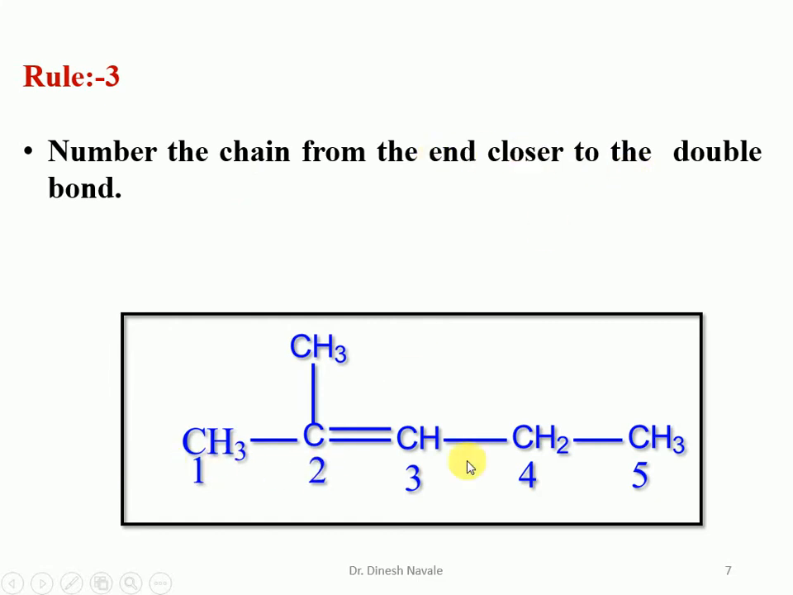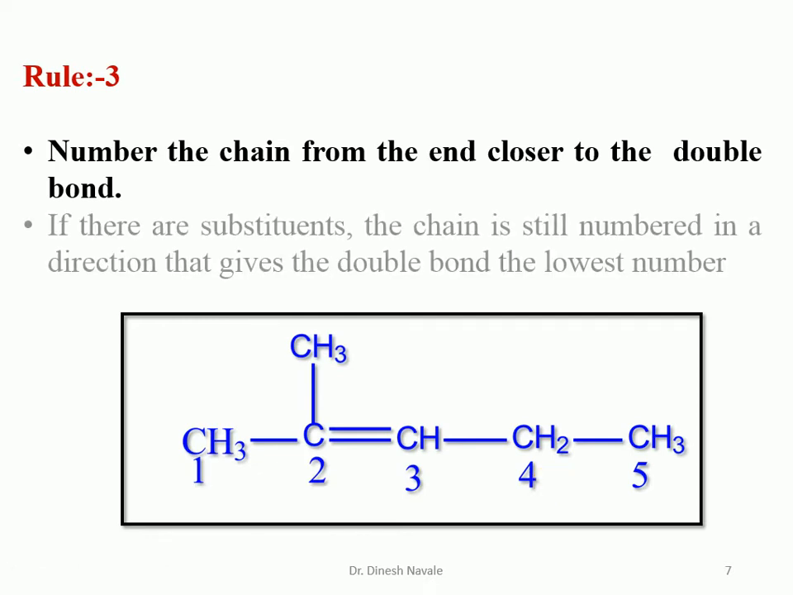So in this molecule we cannot give the numbering from this side, from carbon number 5, because it will give carbon 3 as the lowest possible number to the olefin. So we have to number the chain from the end closer to the double bond. The double bond is near this side, so we give the numbers as carbon 1, 2, 3, 4 and 5. This is the only possible way of numbering the carbon atoms in this molecule.